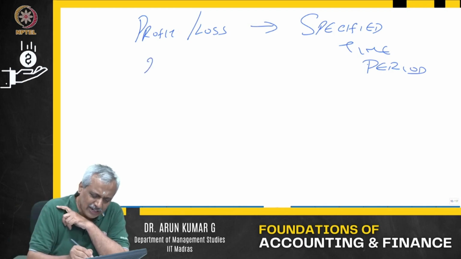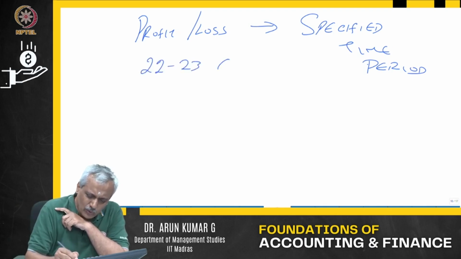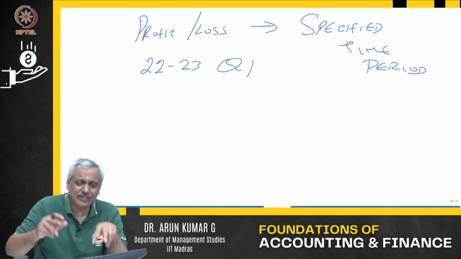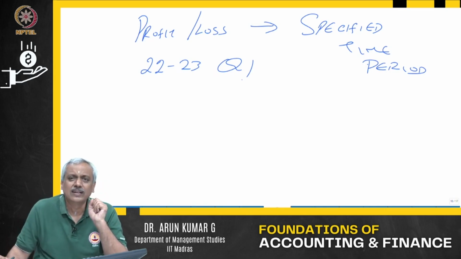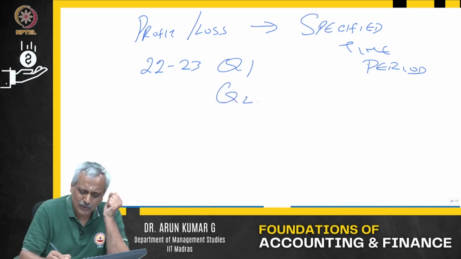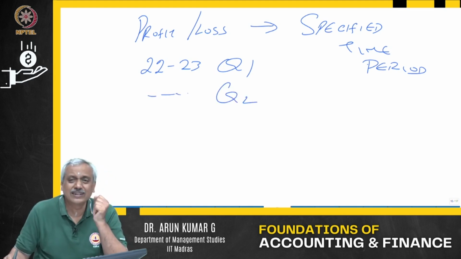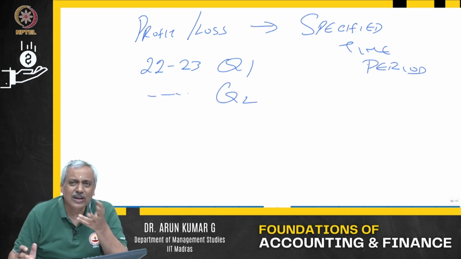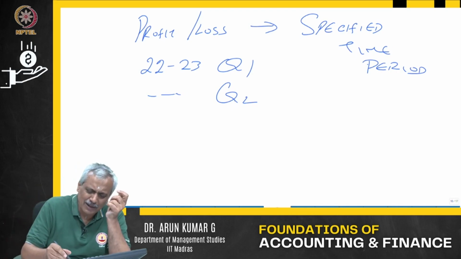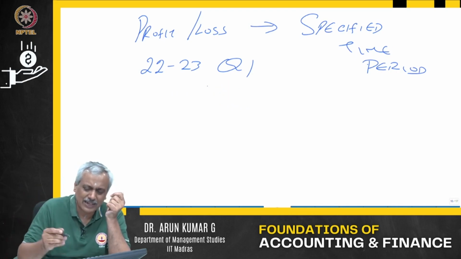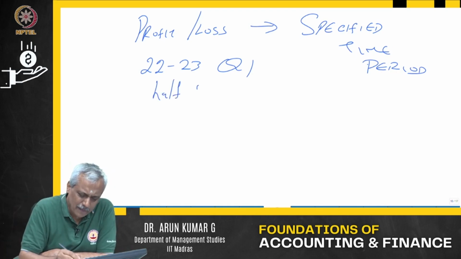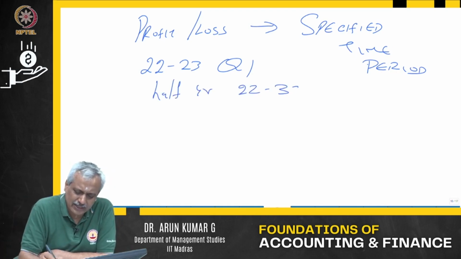I will say 22-23 Q1. That means for the period April, May, June of the financial year 22-23. Now I will say Q2 of 22-23: July, August, September. So it can be for a specified period in this particular case. I will say half year 22-23.